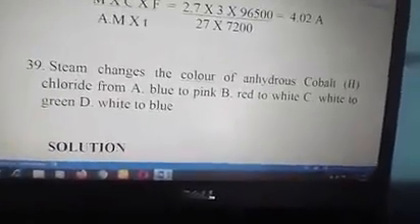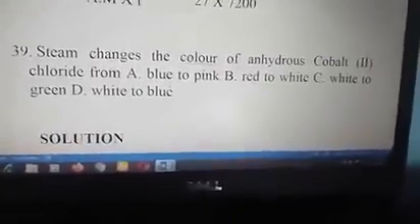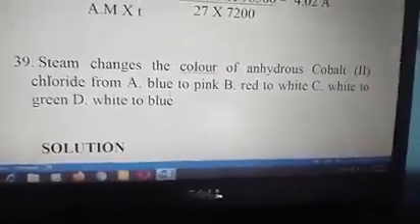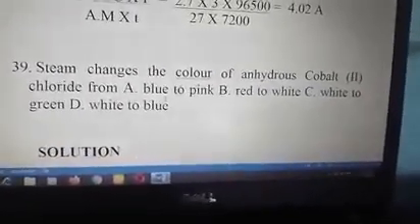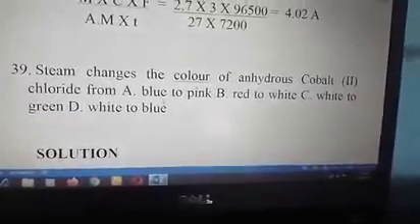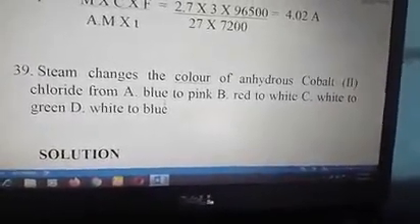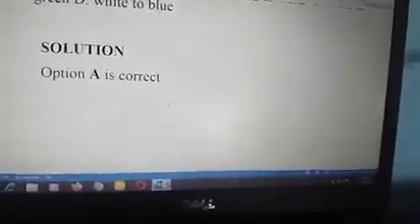Number 39. Steam changes the color of anhydrous cobalt 2 chloride from A, blue to pink, B, red to white, C, white to green, and D, white to blue. The answer is A, blue to pink. Solution: A is correct.